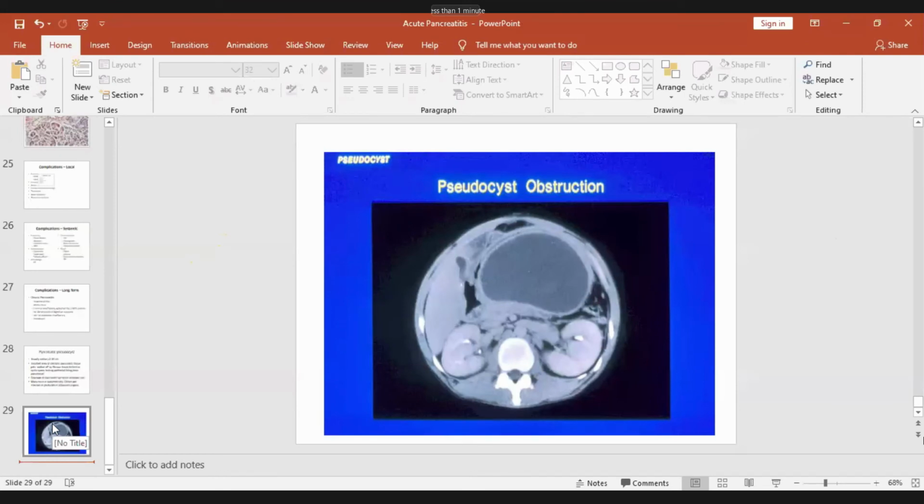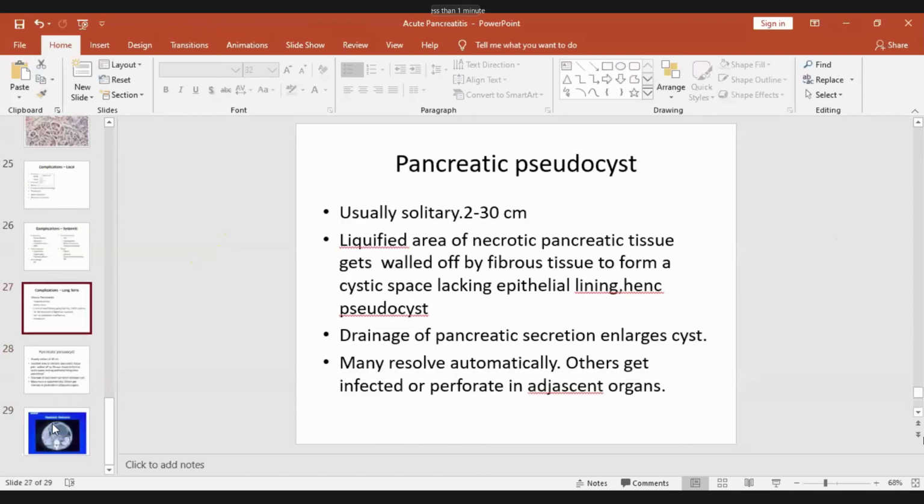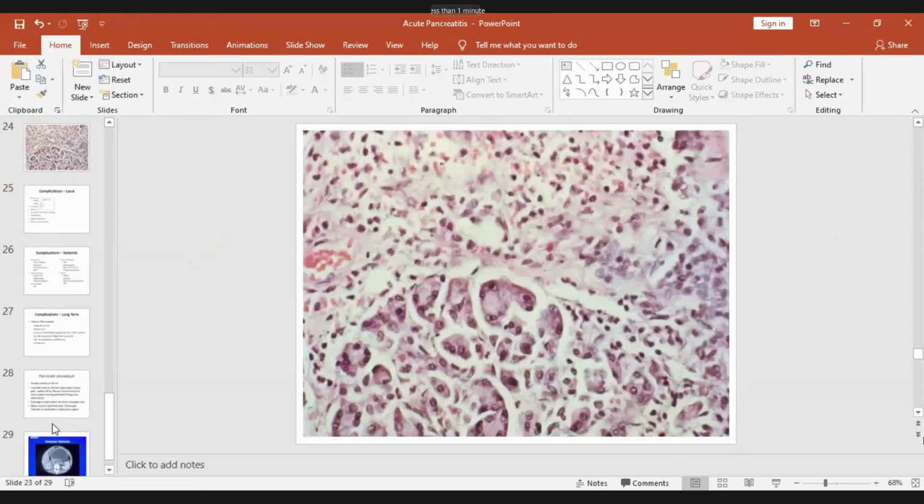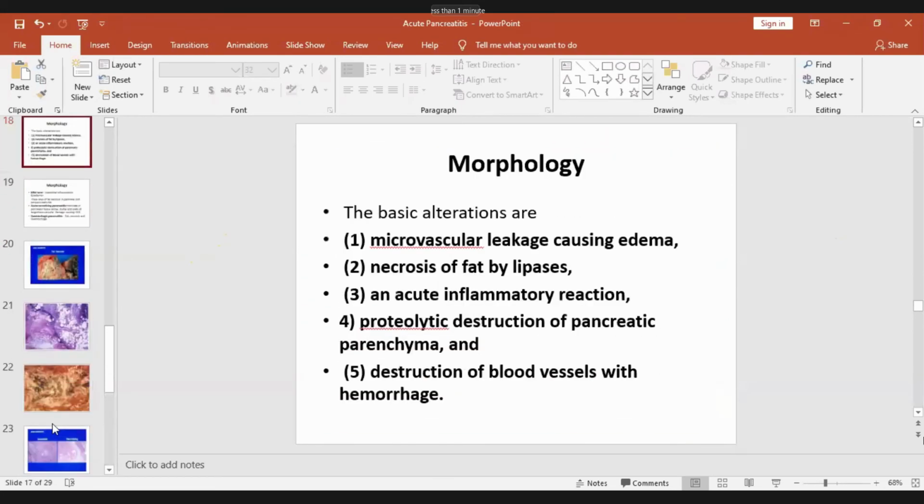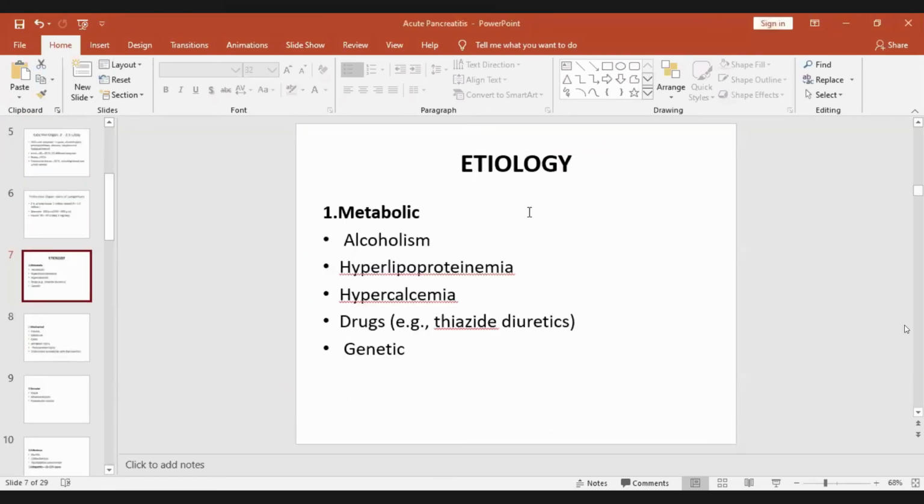Then infection, that is viral mainly. And then the last one is idiopathic, and what was the other one? Anybody? 5 groups. Can you hear me? Yes, sir.